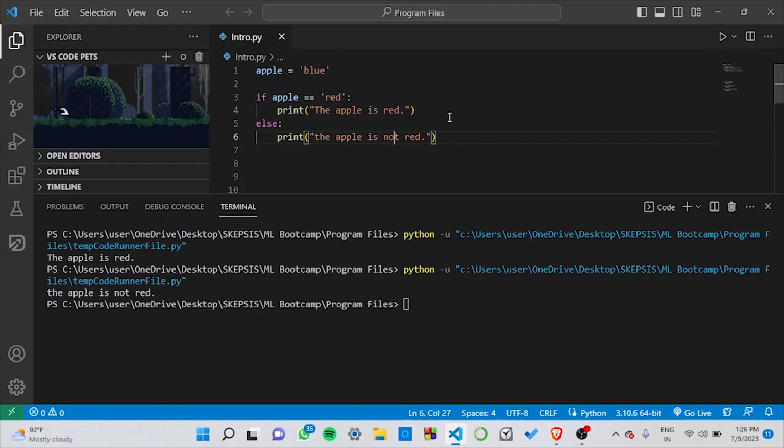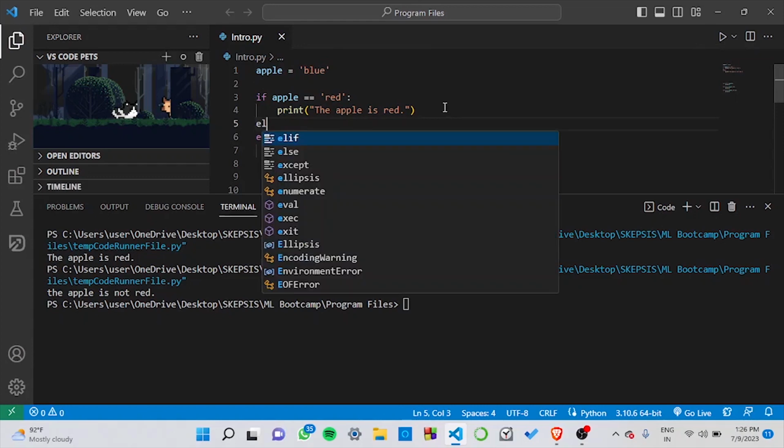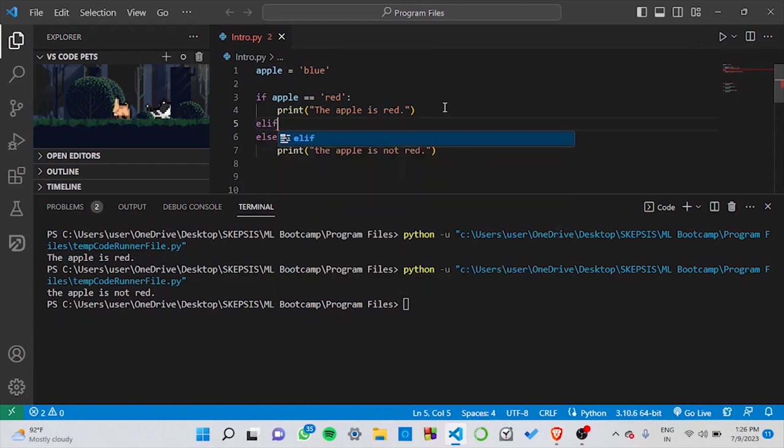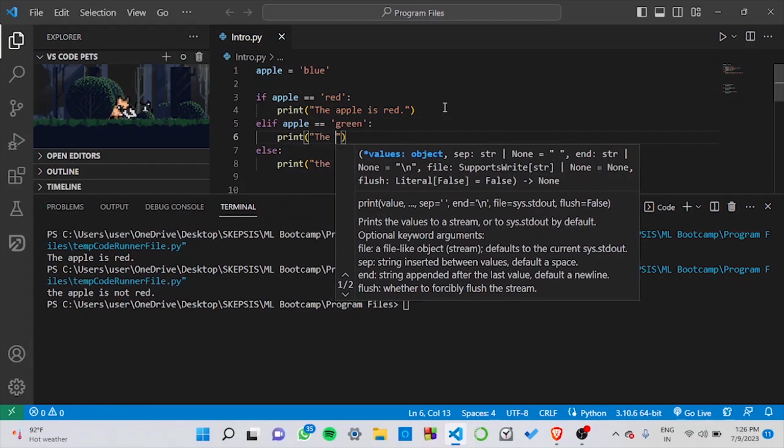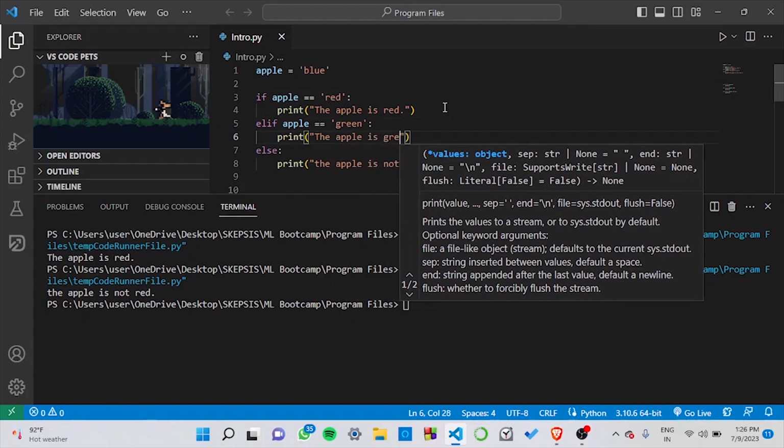Now, let's say we had another condition for if the apple was green, and we had to print this statement as the apple is green. What would we do in that case? Well, simple. We would add an elif or rather an else if statement in this case, where we would check if the value is green or not. Here, green. Print the apple is green.